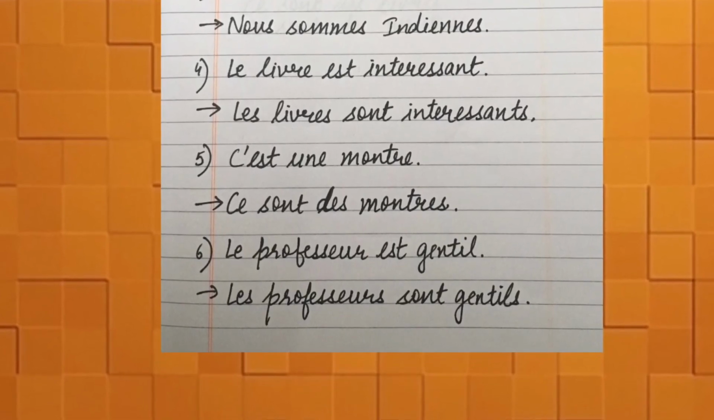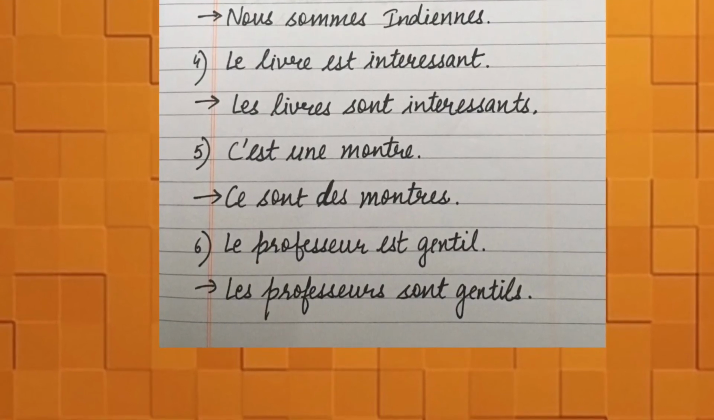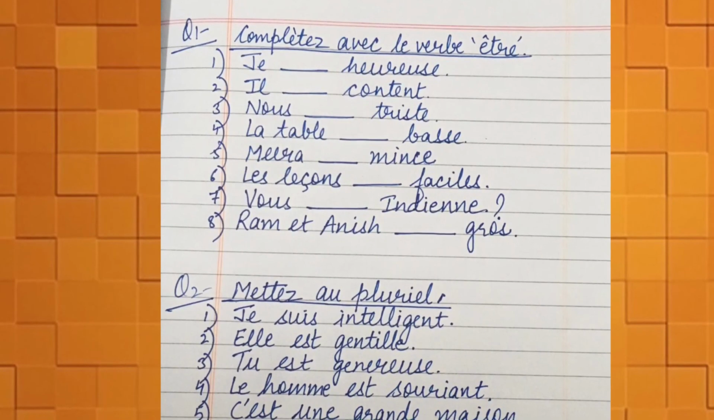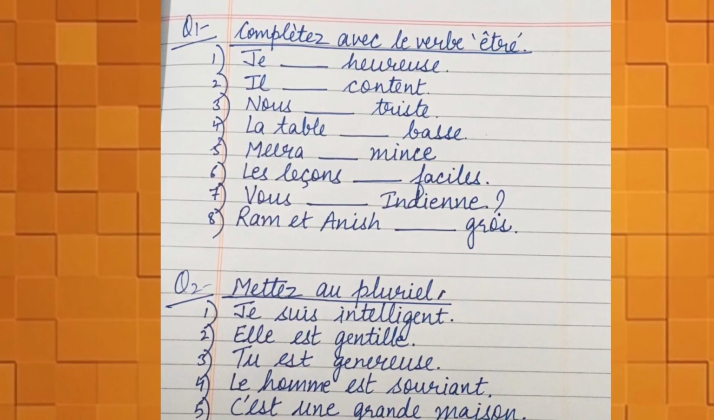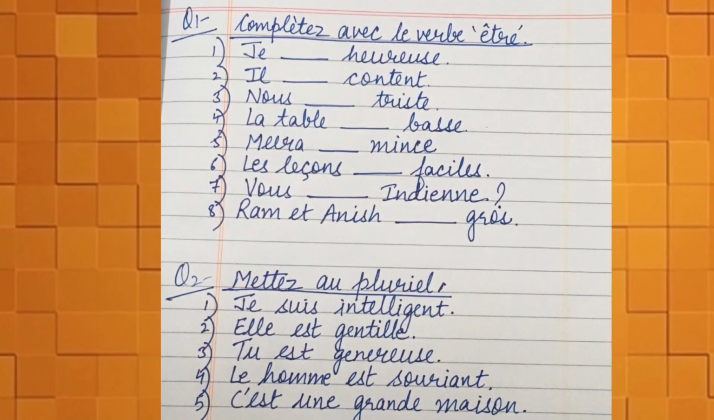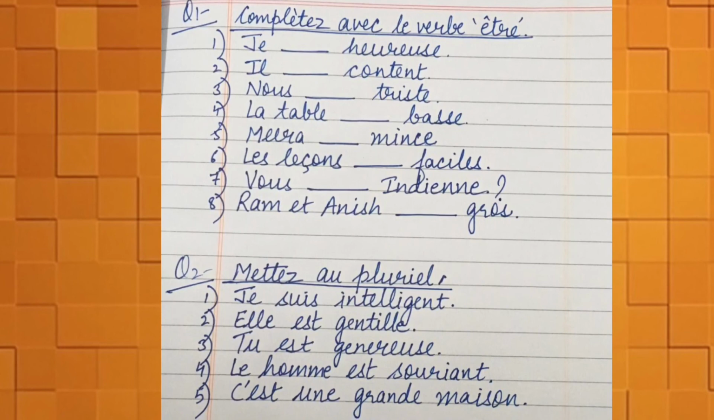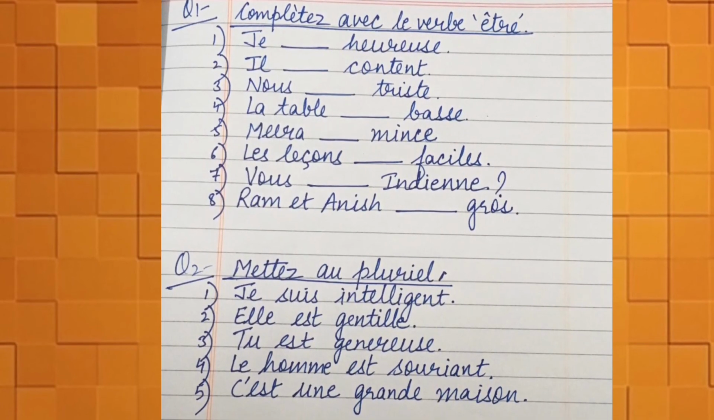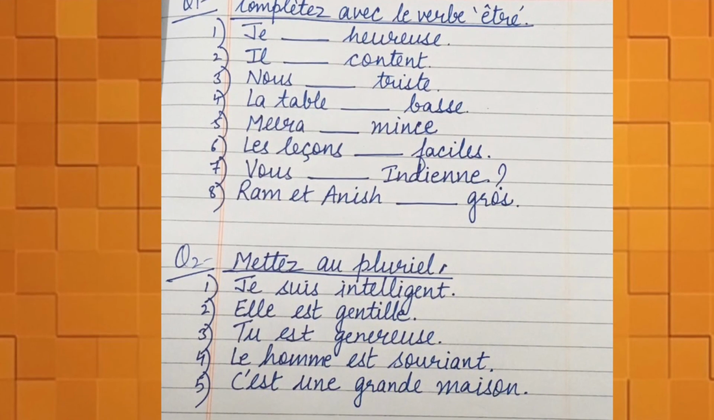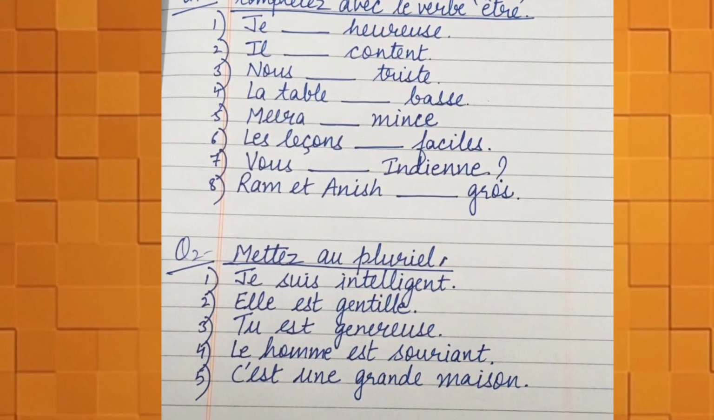Now the verb être is finished. I have a small exercise for you. Try it. Bonne chance. The first question is complétez avec le verbe être, means complete by using the verb être. You will be able to do it easily. Next, in the second question, you have to do mettez au pluriel, means you have to convert the sentence into plural form. The first one is je suis intelligent, means I am intelligent.